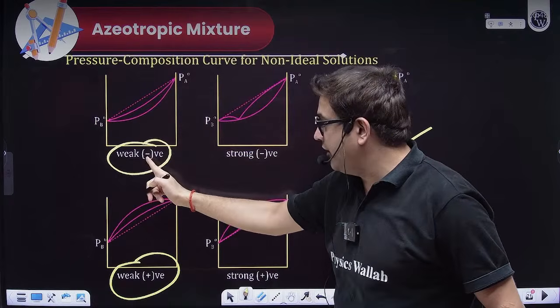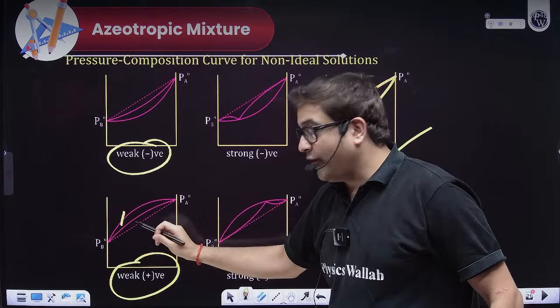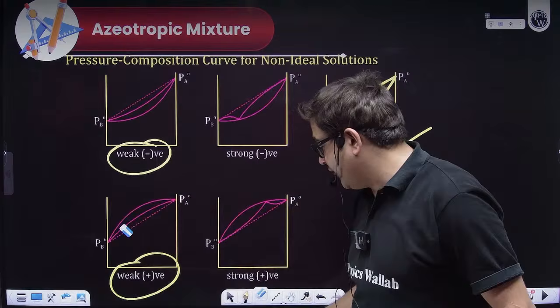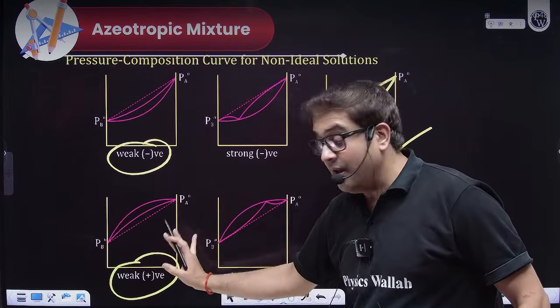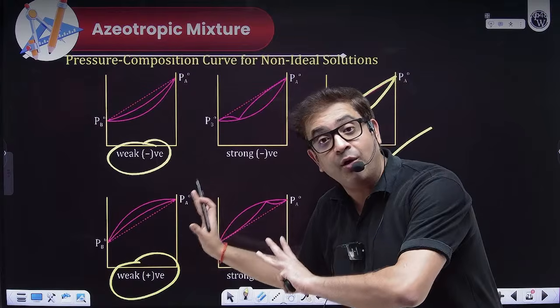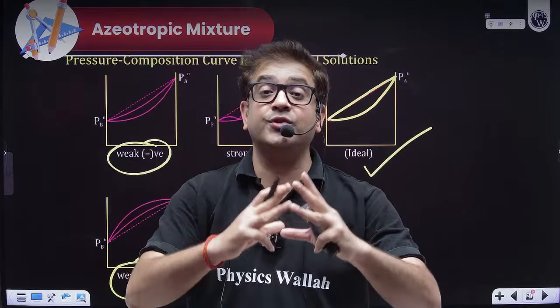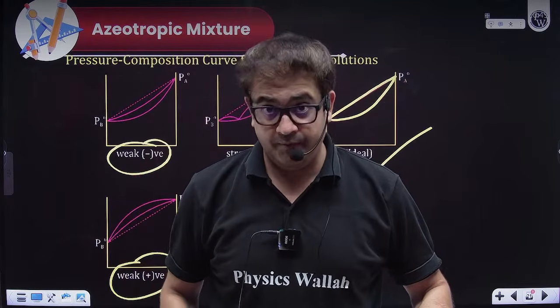So this is for negative deviation. For Y it is already a curve, but for X also it becomes a curve because it was a positively deviated solution. But sir, once we plotted this graph for non-ideal solutions showing large negative and positive deviations, we were blown.